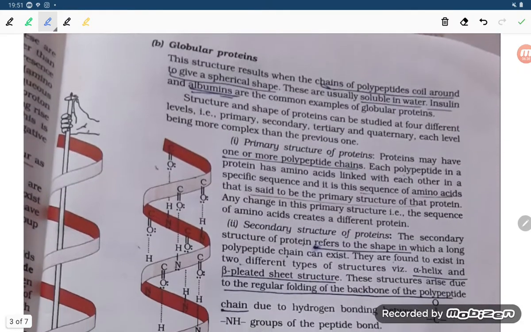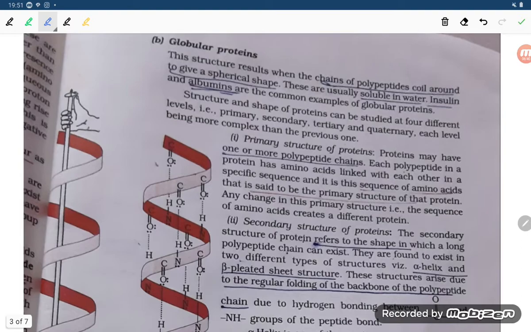Next point, globular protein. This structure results when the chain of polypeptide coils around to give a spherical shape. These are usually soluble in water. Insulin and albumins are the common examples of globular protein.